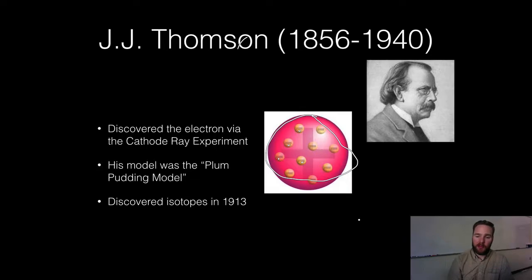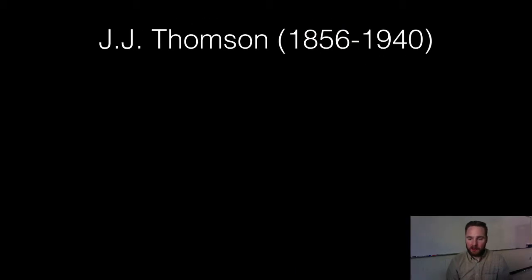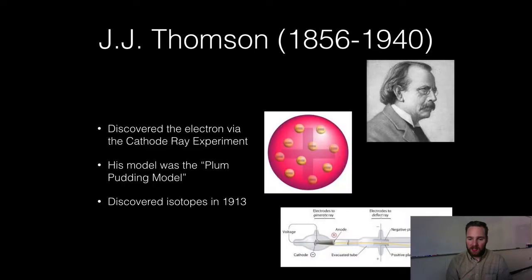And you see the cathode ray experiment down here. We'll go back to that. You see the cathode ray experiment right here. And we see an anode, we see a cathode. This yellow line that you're seeing is negative charges.